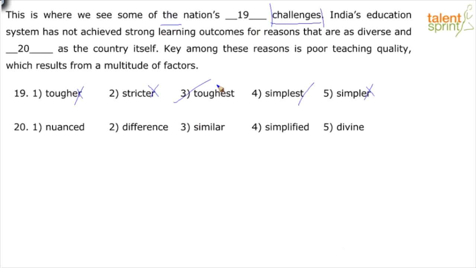Noun form, right? Here, like I said, we need the adjective form, so it's in the right form. This is a noun form. Here we need an adjective form because diverse also is in the adjective form. So if we have one of the, then it will be not challenge, right? Because you're talking about one. One of the nation's toughest challenge. But obviously, when we have one of the, it usually is followed by a plural noun.